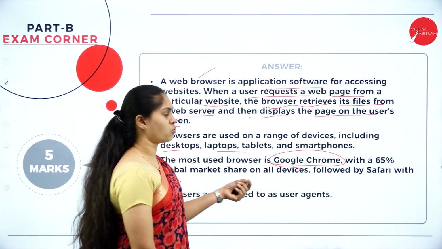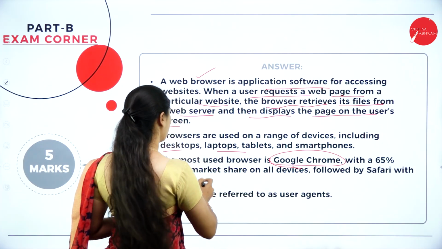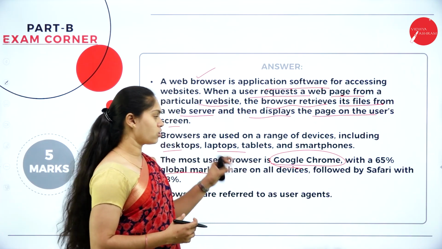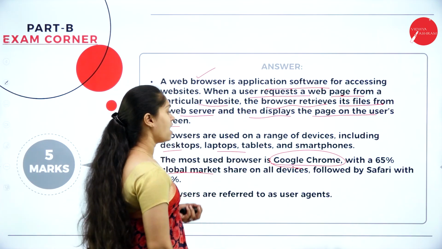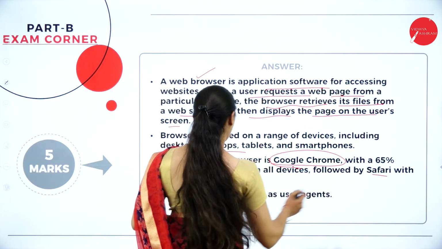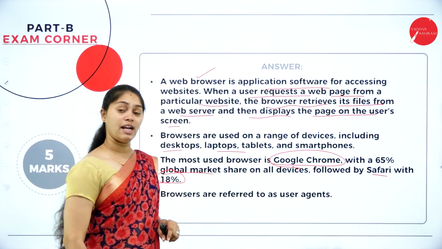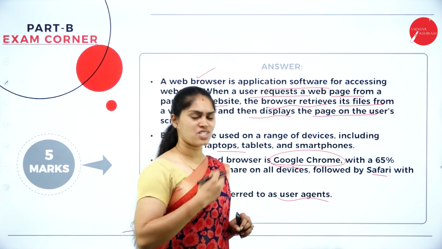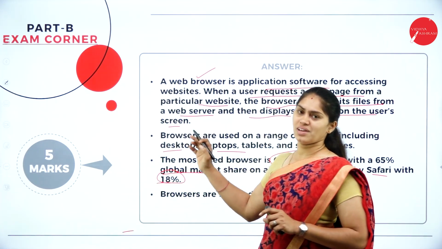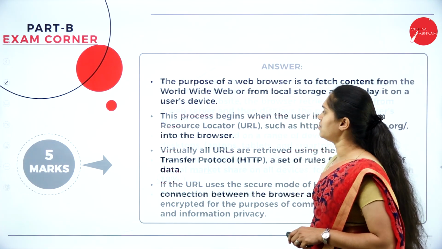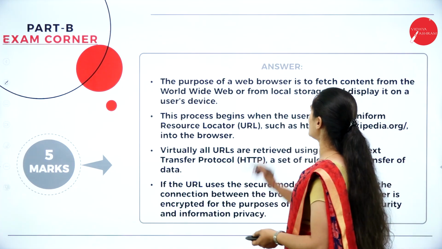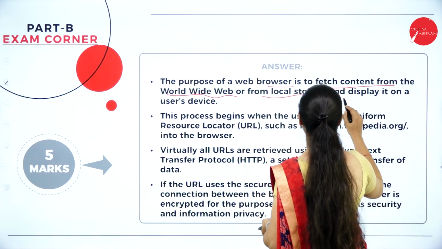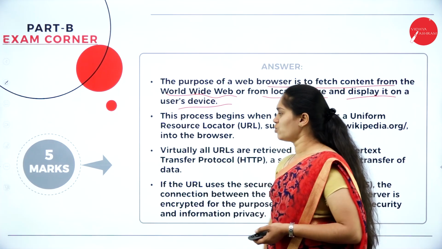As per the survey, 65% of the global market is using Google Chrome for the purpose of browsing, and Safari has 18%. We also call the browser a user agent. Why? Because it is fetching the content from the website we are seeking. The main purpose of a web browser is to fetch the content from the World Wide Web or from the local storage and display it on the user screen.